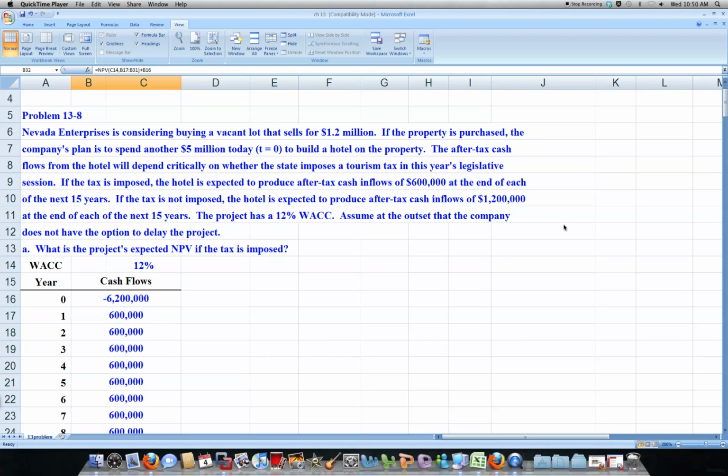If the tax is imposed, we're going to get after-tax cash flows of 600,000 for 15 years. If the tax is not imposed, we're going to get 1.2 million for the next 15 years. The project has a 12% weighted average cost of capital, so we're using that as an opportunity cost for our capital.